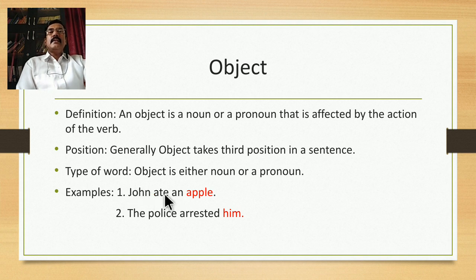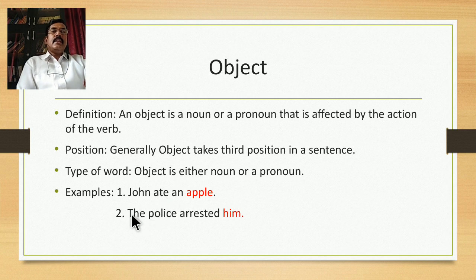Action is eating, and the thing on which the action is performed by John is apple. So apple is being eaten by John, if we try to understand it that way. So apple is the element which is affected by the action in the verb.